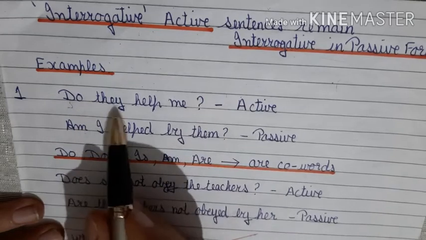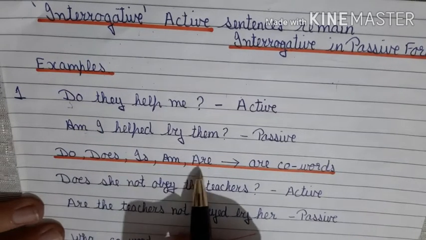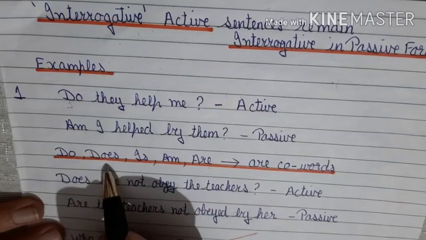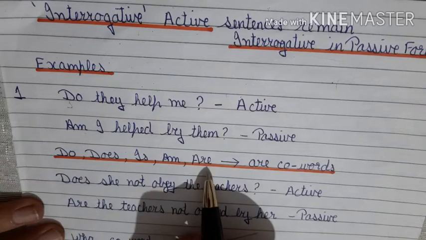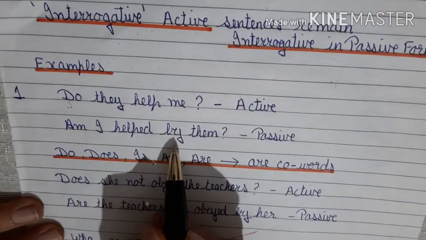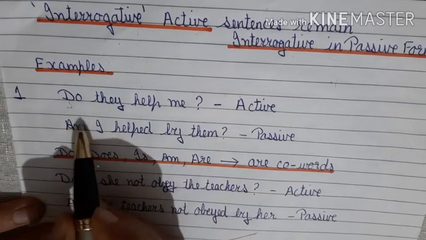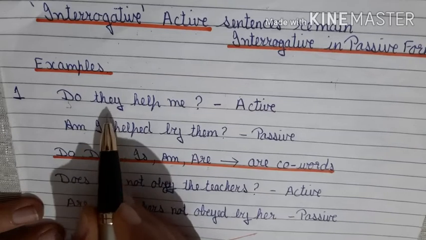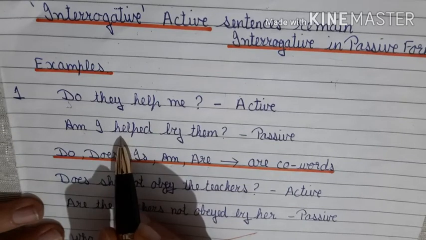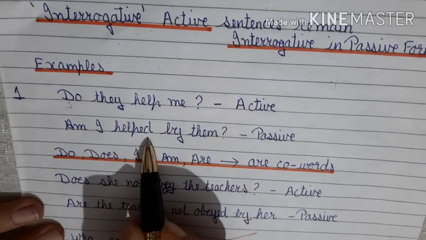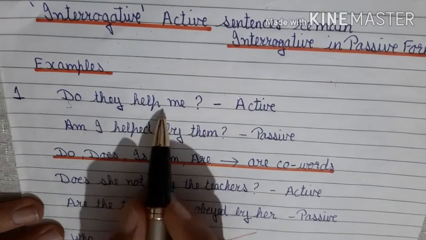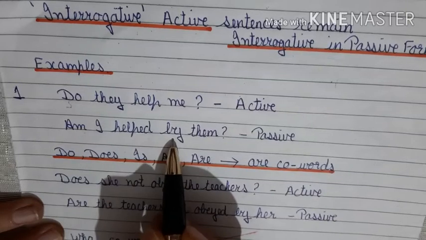Fine. Now, do they help me? Which word out of these will coordinate with me? Me means I. Do I? Does I? Is I? Am I? Are I? So this word, am I helped by them? Fine. So this is a way of changing the first word, and the rest will change as per our simple active to passive rules. That means the verb will be in the third form only and the word by will be written. Do they help me? Am I helped by them?